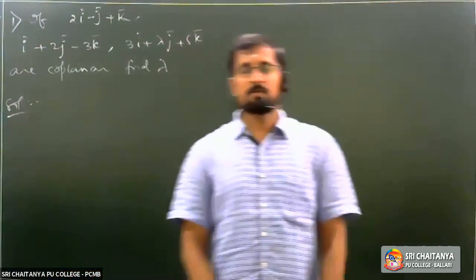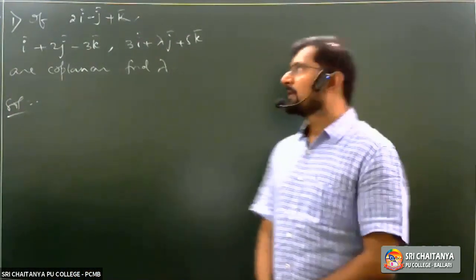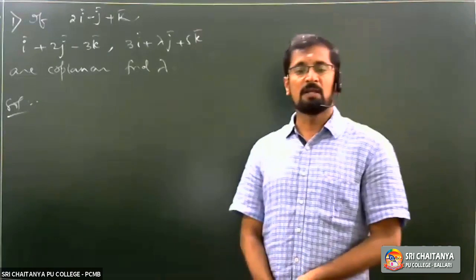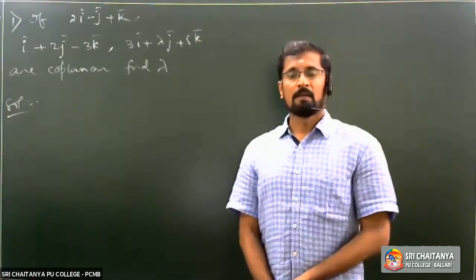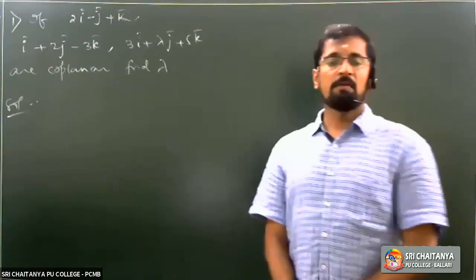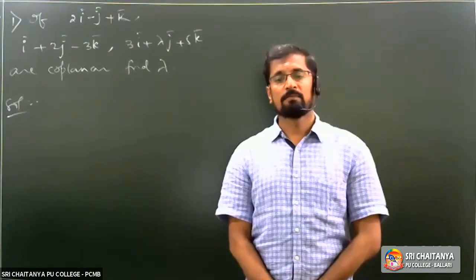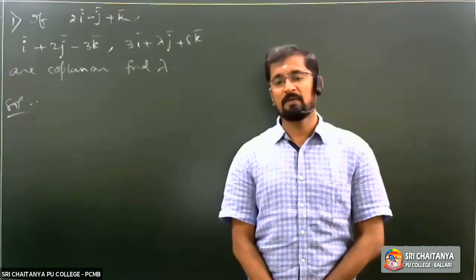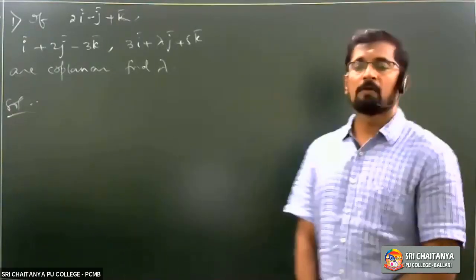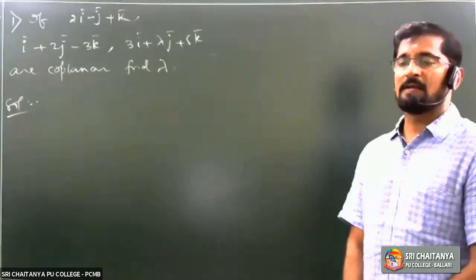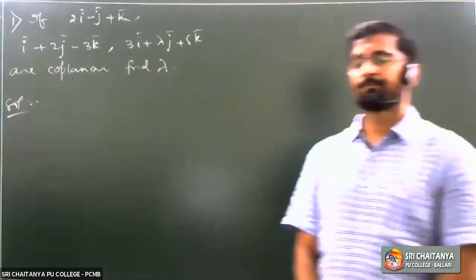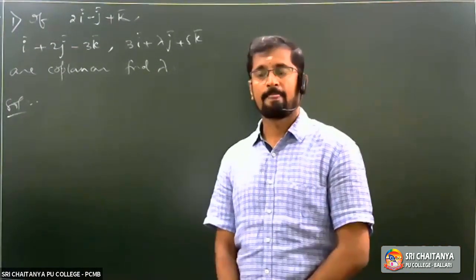I am going to repeat the question. If 2i minus j plus k, i plus 2j minus 3k, 3i plus lambda j plus 5k are coplanar, find lambda.